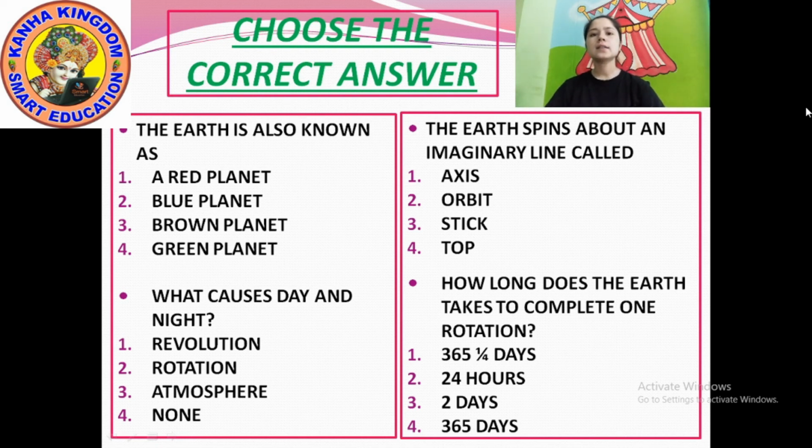Okay, so what causes day and night? Another one is, write down, what causes day and night? Option number 1, revolution. Option number 2, rotation.